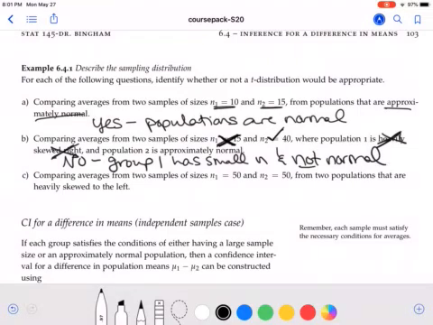In C, we're comparing averages from two samples of size 50 and 50 from two populations that are heavily skewed to the left. 50 is big enough and 50 is big enough, so we have checked off that both of these are okay. So the answer here is yes, our sample sizes are large enough.